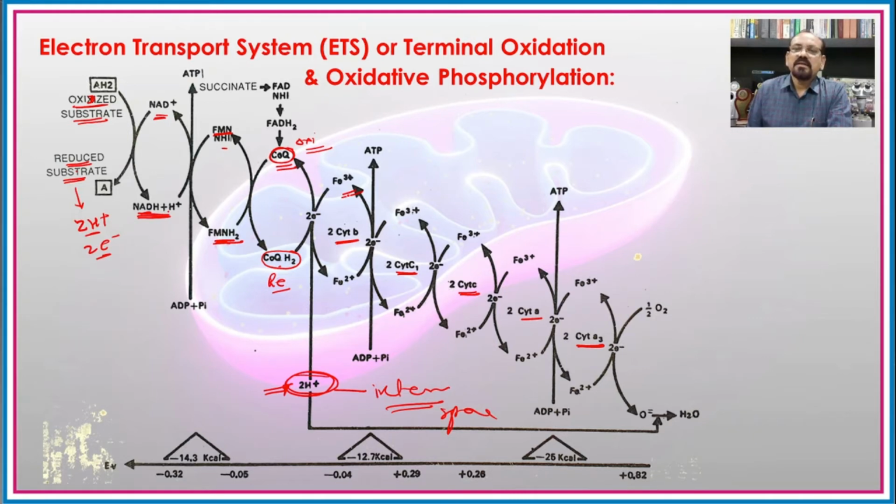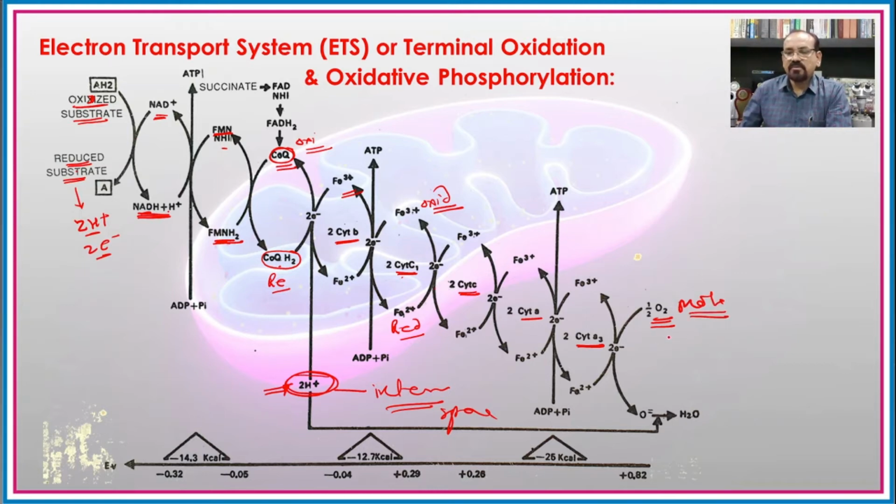Here the heme iron protein which is in association with the different cytochromes is continuously oxidized and reduced. So here there is a reduction and then the oxidation of the different iron proteins, and finally the electrons reach the end where they combine with molecular oxygen.